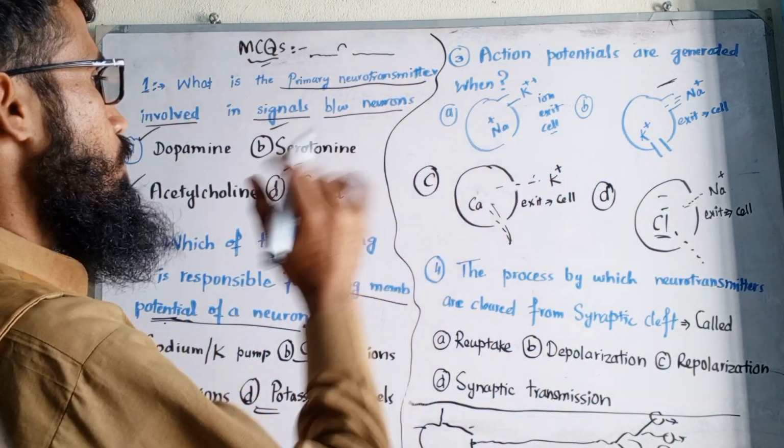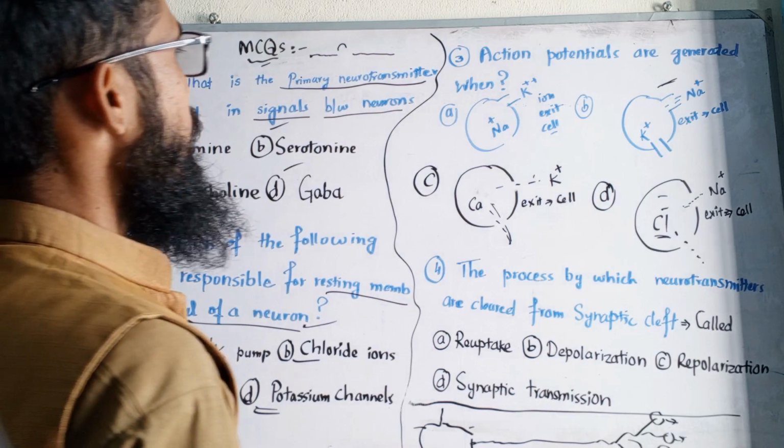Which one of these would be correct? Write it down in the comment section.